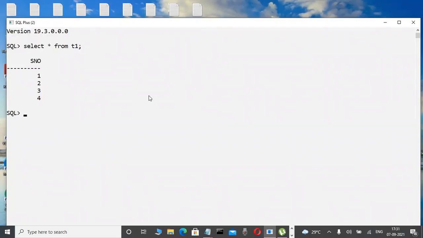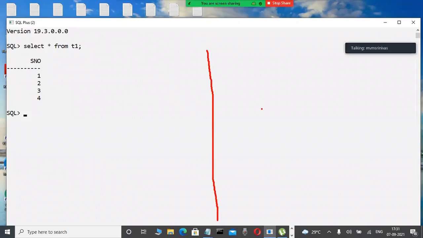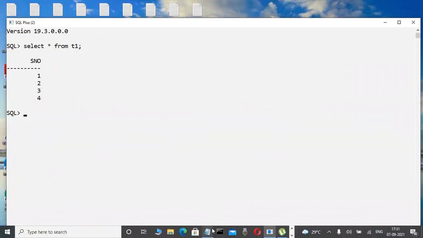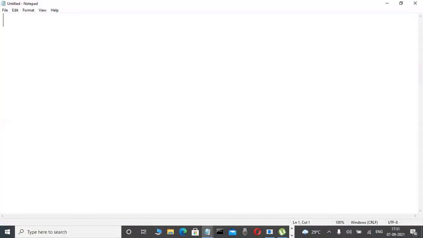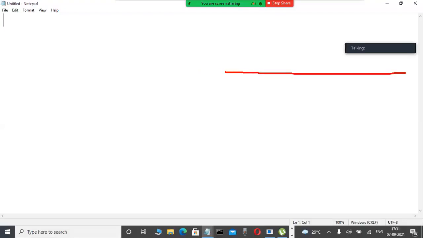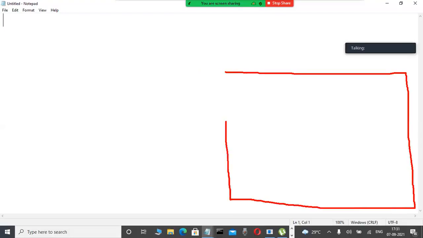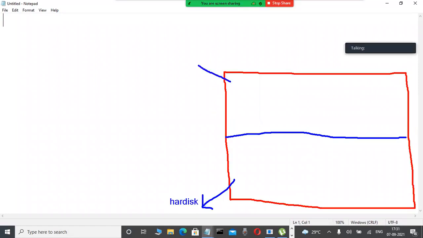And now check it out. Concentrate here. Suppose, for example, slowly observe it here. Whenever we are installing this software, okay, fine. Whenever we are installing Oracle software, automatically two parts are created. Your guessing is great. Here two parts are created. This is the hard disk, this is the server only. In the hard disk there are some files, tables or anything. This is the RAM memory area. Okay, fine. Now slowly observe it here, concentrate here.